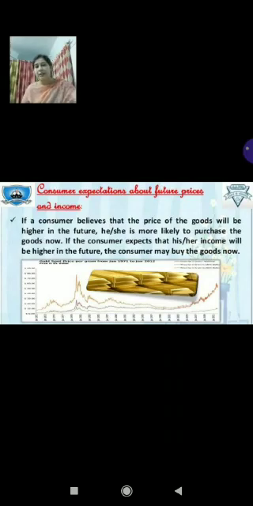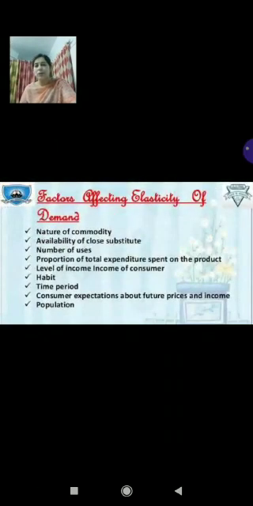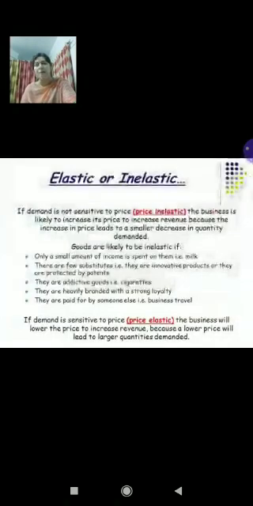So we can say that on the basis of the following factors, we talk about the elasticity and inelasticity of demand, and you have to read any 5 factors affecting elasticity. I have explained all of them, but you will be preparing only 5 or 6. So children, in this way, the concept of elastic and inelastic in relation to the factors affecting elasticity of demand is clear, I hope. It is written, if demand is not sensitive to the price, it is price inelastic. If demand is sensitive to the price, it is price elastic.